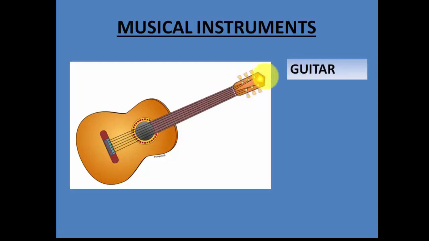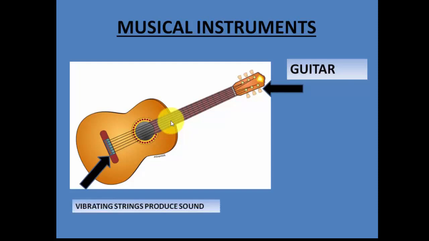So when these stretched strings, when a person moves them, they vibrate, and when they vibrate, they produce sound. It is because of these two ends, when the string is stretched, that vibrating strings produce sound. So that's how sound is produced in a guitar.